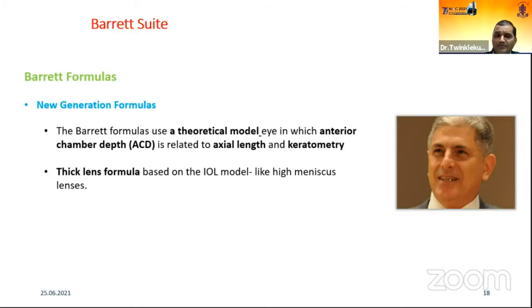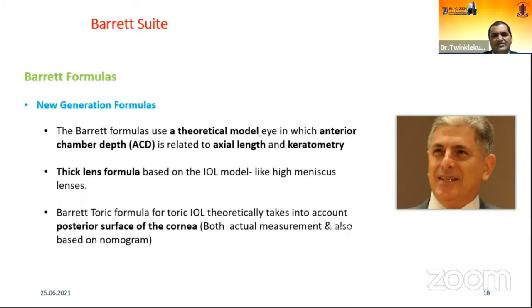The most important part is that it is a thick lens formula. So whatever the IOL model, whether you are using a regular biconvex model or a high meniscus lens, as in high myopia, it gives a different lens constant. In the same way, the Barrett Toric formula also takes into account the posterior surface of the cornea, and now it incorporates both the actual measurement of posterior corneal astigmatism and the nomogram-based estimate.